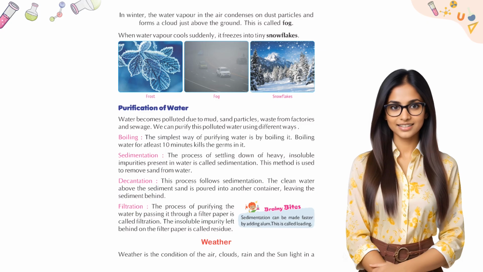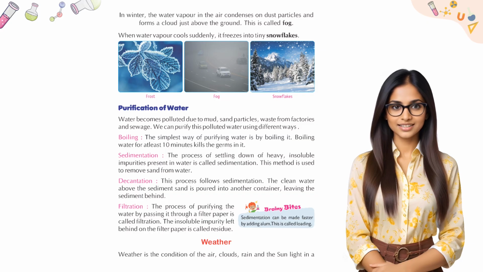Purification of water. Water becomes polluted due to mud, sand particles, waste from factories, and sewage. We can purify this polluted water using different ways. Boiling. The simplest way of purifying water is by boiling it. Boiling water for at least 10 minutes kills the germs in it. Sedimentation.